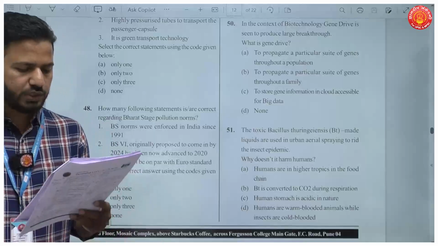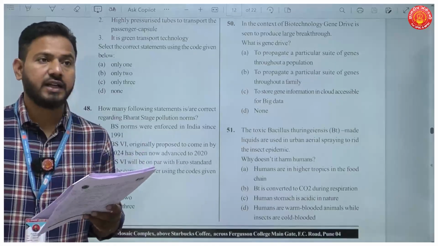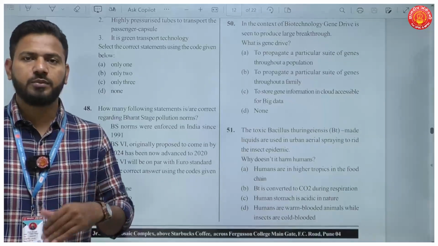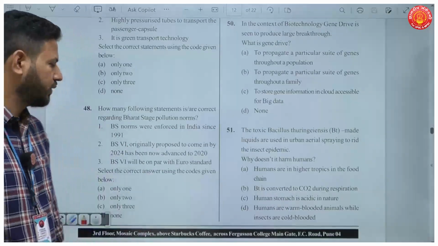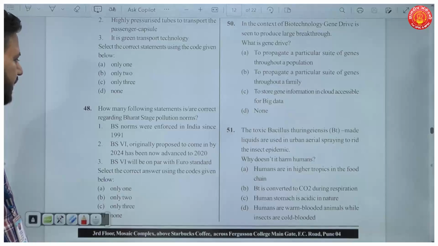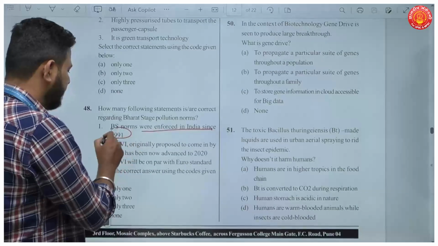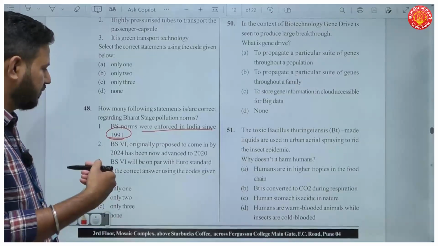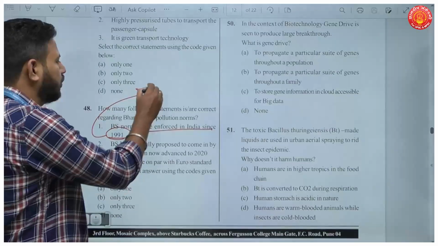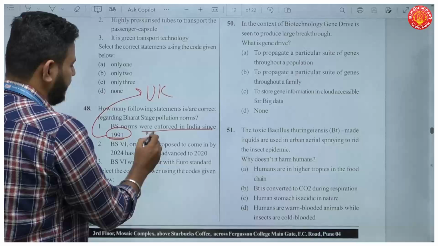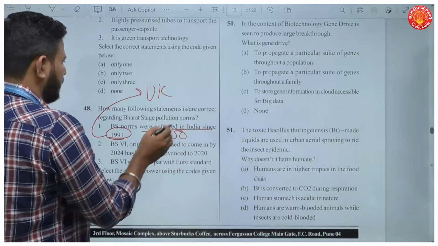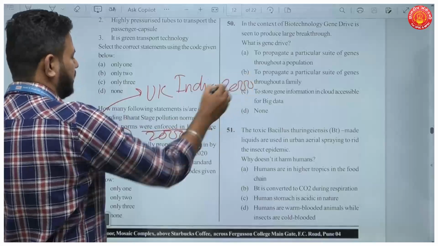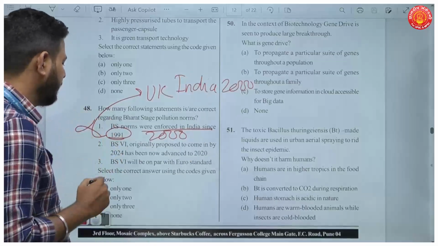Next question. How many following statements are correct regarding Bharat stage norms, pollution norms? Because we are jumping from BS4 to BS6, this becomes an important question. The first statement reads that BS norms were enforced in India since 1991. Now these standards were on the lines of standards followed in Europe, and they were enforced in India in 2000, right? So the first standards were known as India 2000. So this statement is incorrect, not in 1991.